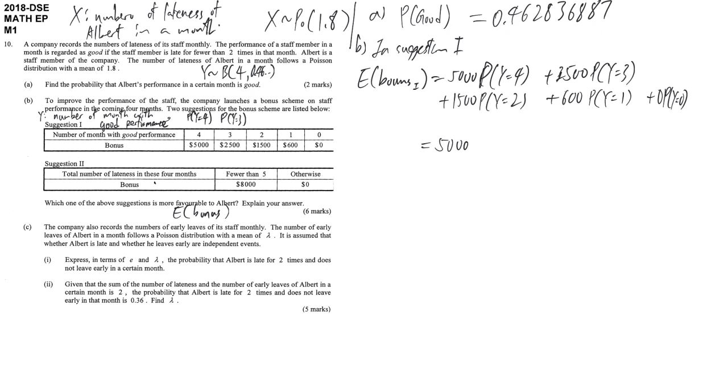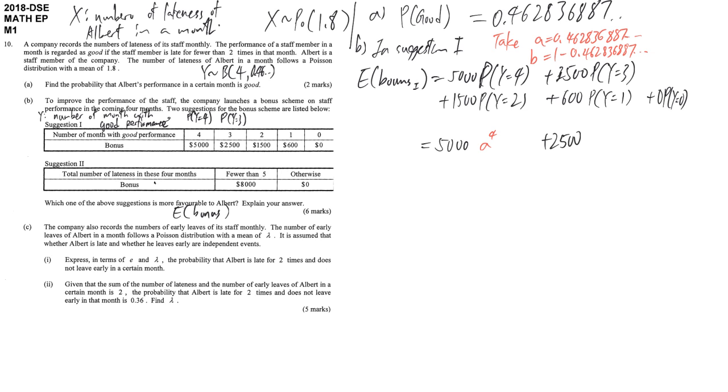Therefore, for easy presentation, we take the value A as 0.462836887, while B is equal to 1 minus 0.462836887. We use A and B because it's consistent with the memory slots in the calculator. A represents the success probability, B represents the fail probability. So the corresponding probability to get 4 months of good performance is A four times in a row.